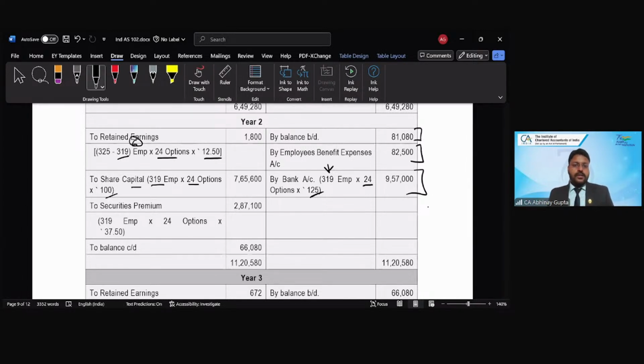This amount will be transferred to the retained earnings. And securities premium, 319 into my 24 options into my 37.5, would be the amount for the securities premium, and the balancing figure would be carried forward as the closing balance, right? The total tallies.